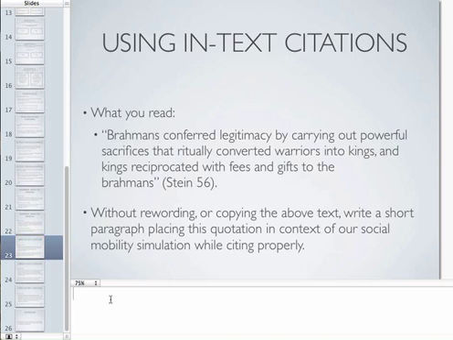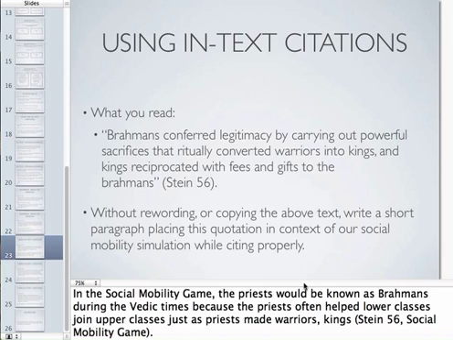Okay, now that you've done this on your own, let's see if it was cited properly, and I've written one myself for you to see. I wrote, in the social mobility game, the priests would be known as the Brahmins during the Vedic times because the priests often helped lower classes join upper classes, just as the priests made warriors kings. Notice I've cited Stein, and I also put a comma and cited our social mobility game. You're able to cite two sources if you put a comma between the two sources.